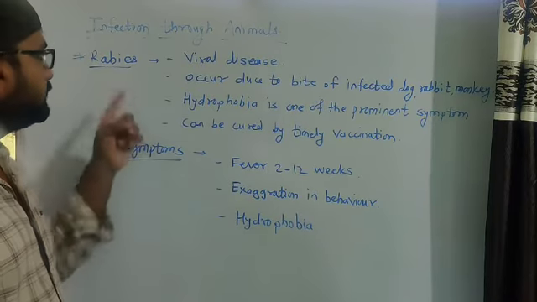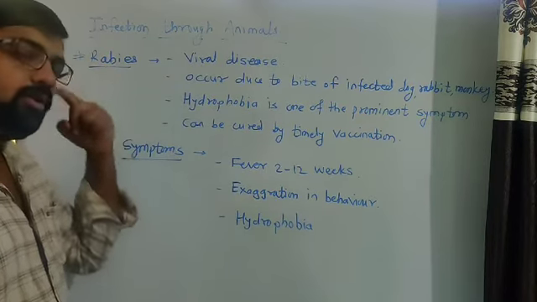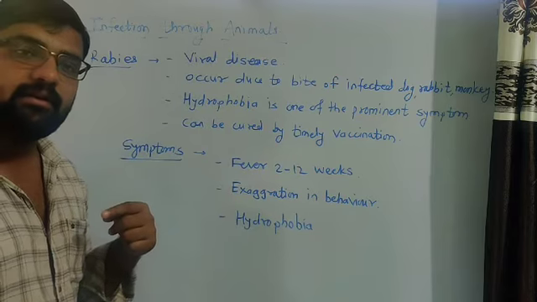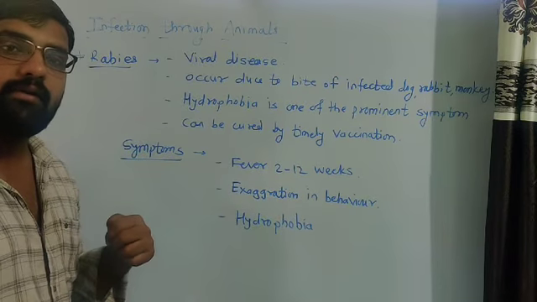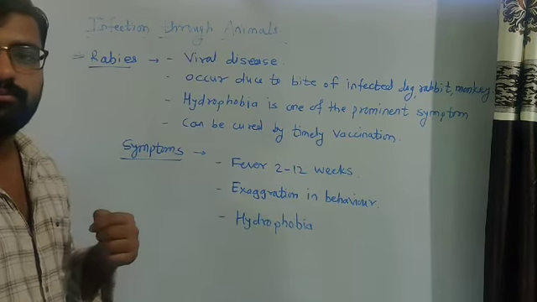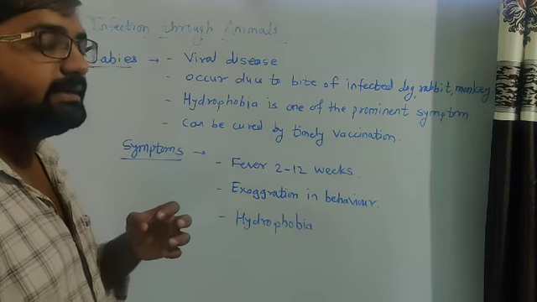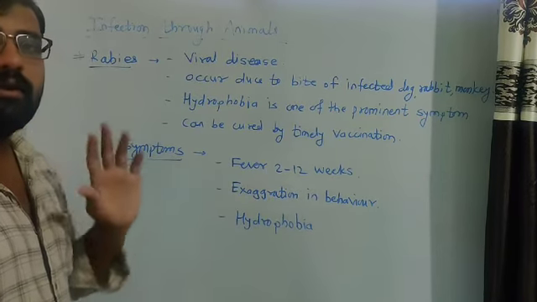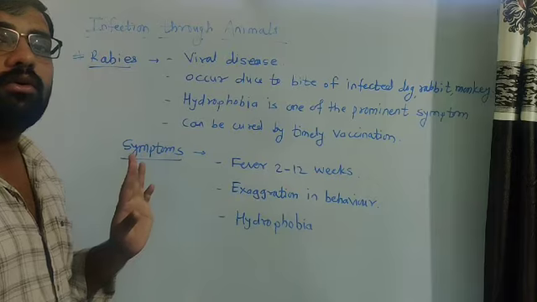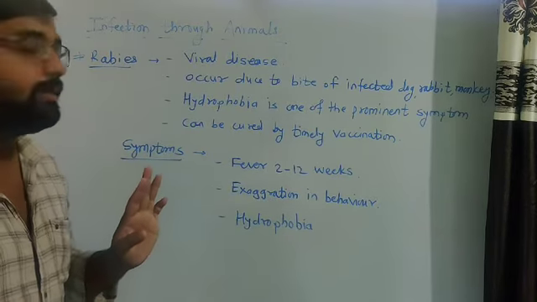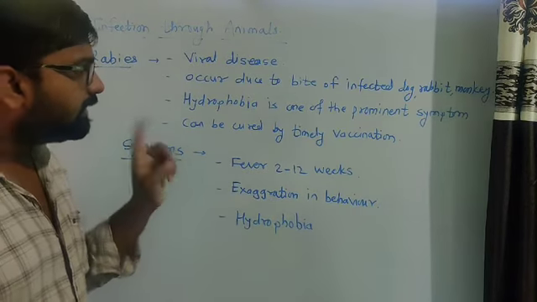What happens is that the virus goes towards our brain. It enters our brain through the spinal cord, and if it enters the brain, we lose total control from our brain. So it is a very fatal disease.